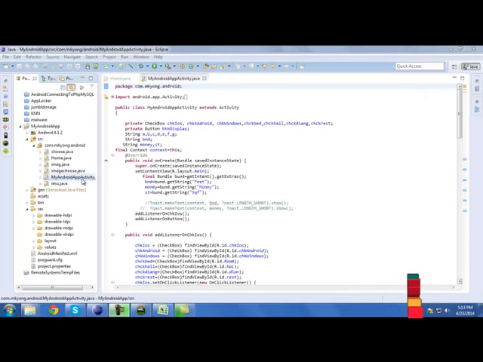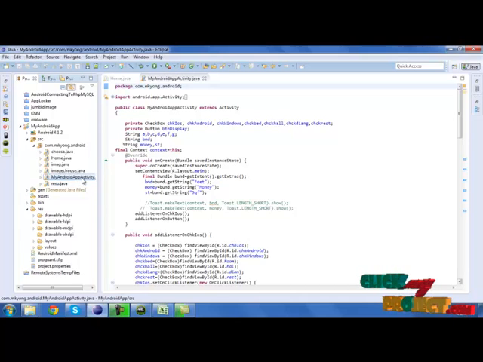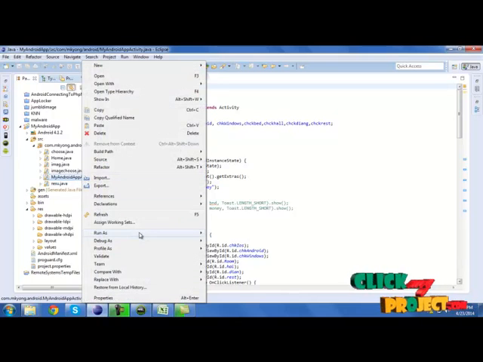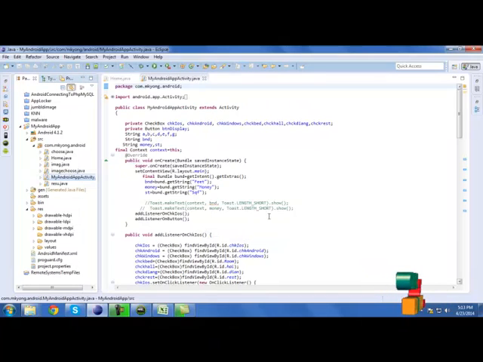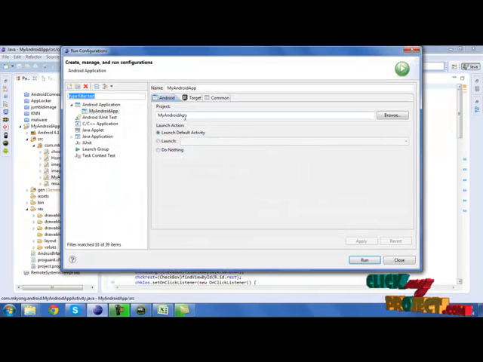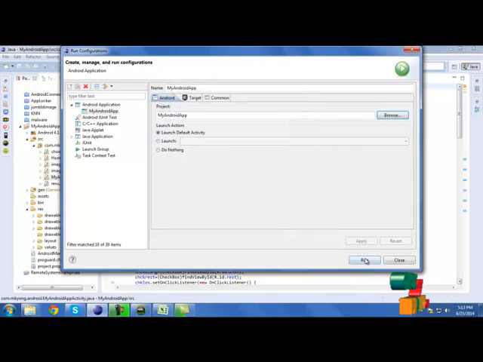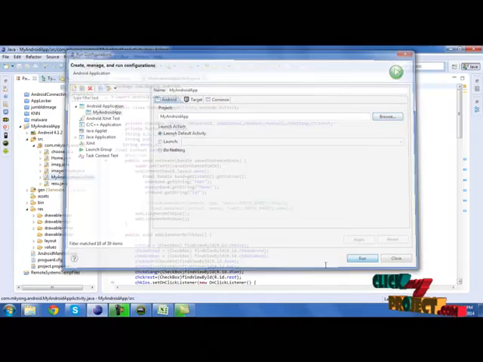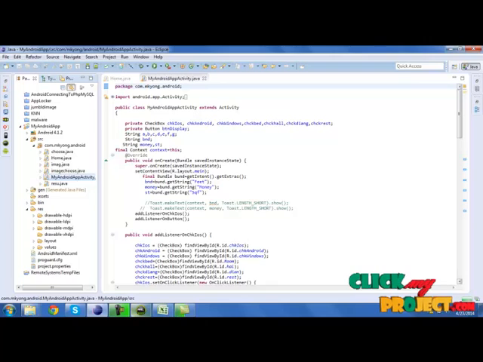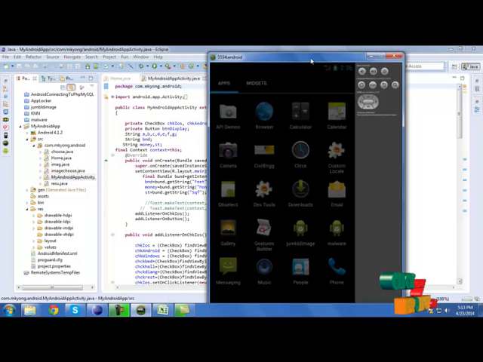First we need to run my Android app activity.java. Go to run as, then click run configuration. We need to select the app, then click run. It will be opened in the emulator.